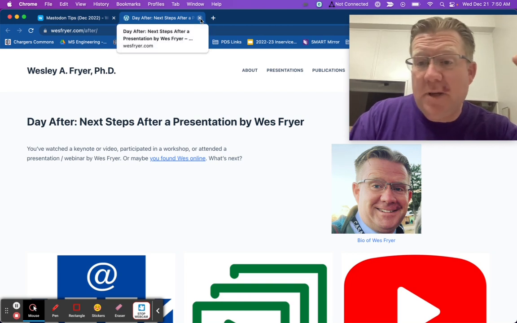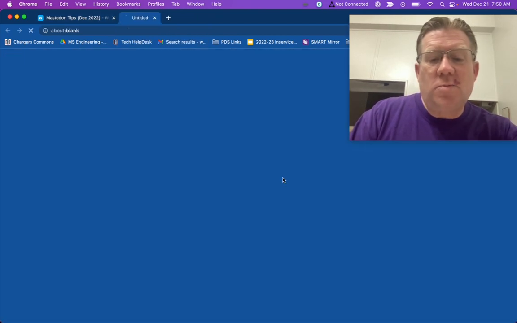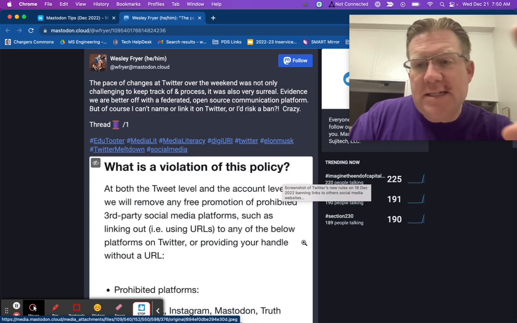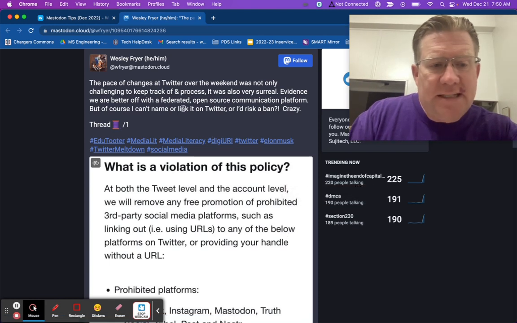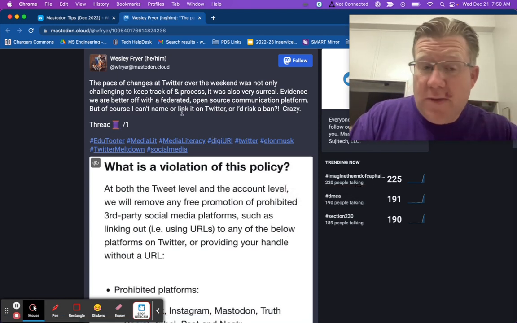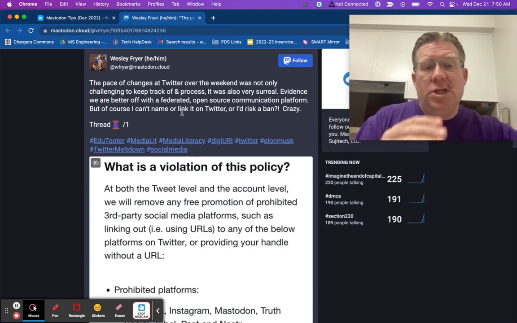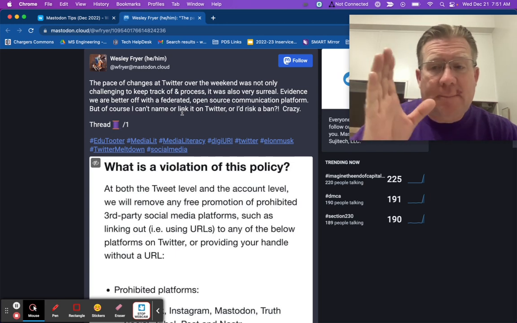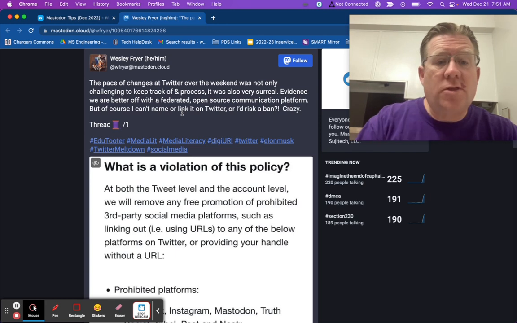And I'm planning to keep paying for and hopefully keeping available the website wesfryer.com. So this was sort of a catalyst for this: policy changes at Twitter. This is an example of a thread within Mastodon. I posted this message and then I replied to that message to create a thread. And that, just like with Twitter, is a way that you can share a longer series of ideas that people can find that will be connected together. And that's what a thread is.